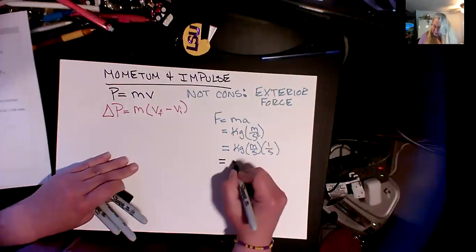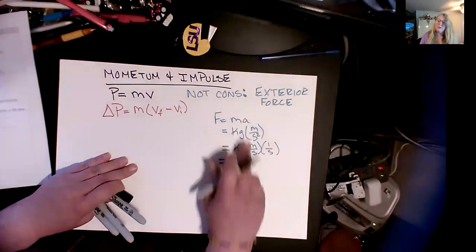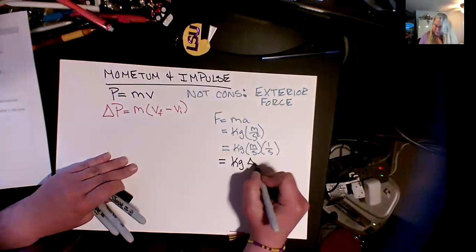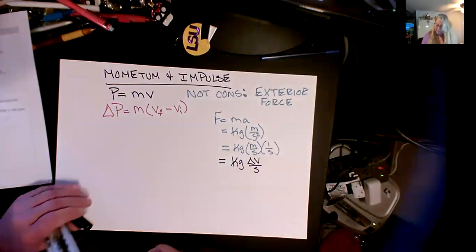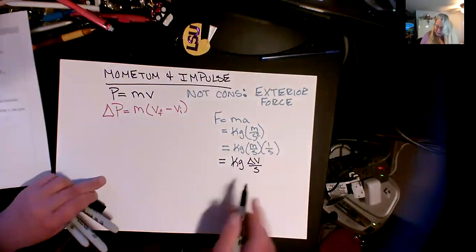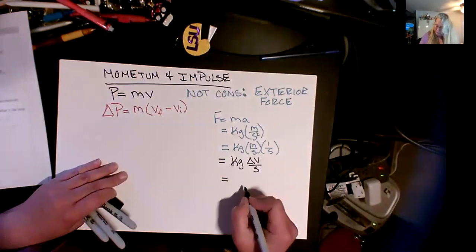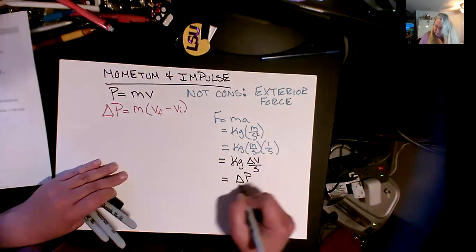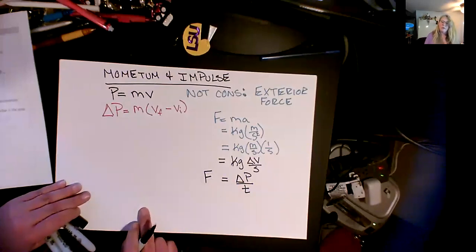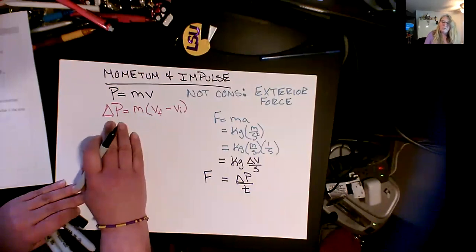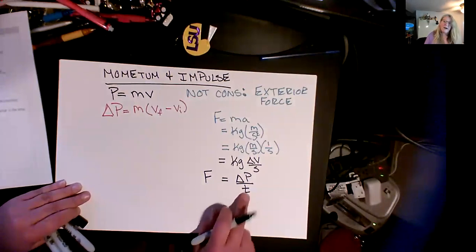So let's rewrite that, and let's just be a little bit careful here, because it's not going to be a constant velocity, otherwise I wouldn't have acceleration. So this has to be some sort of change in velocity per time. I kind of feel like this looks like a momentum, mass times change in velocity. So this is a change in momentum per time is what we actually have for a force. So we can define our change in momentum in terms of impulse without a time, but I can relate that directly to a force if I have a time.